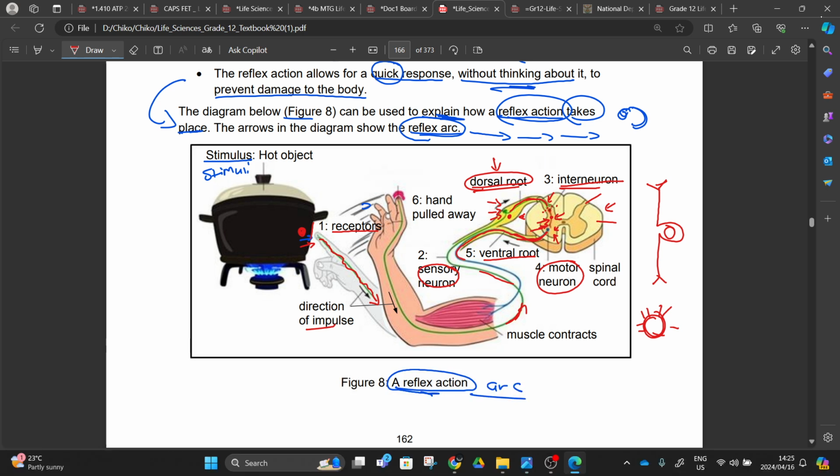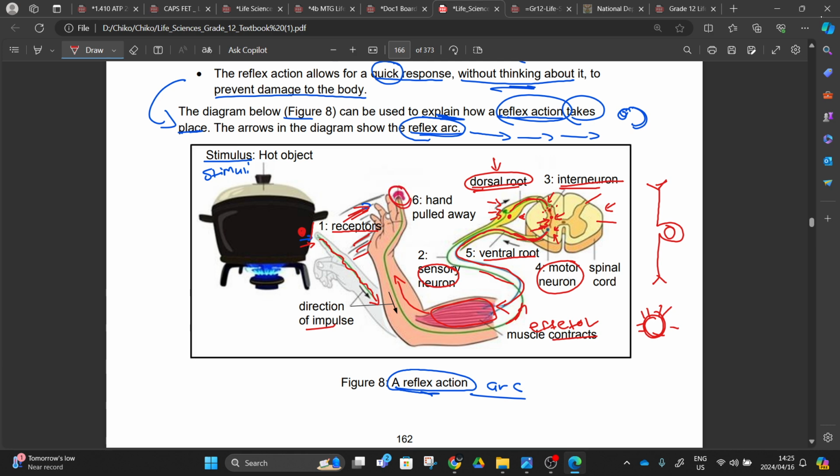Those, you can see the message myelinated, go, and then it goes and hits our effector there. These muscles here, we say that this will be our effector, right? This effector here is going to react. How are they going to react? They are going to contract, or they are going to pull back. When they are pulling back, they are going to force this entire arm to pull back from the fire. Hence, we can see the action where the person is pulling back the bent hand here.